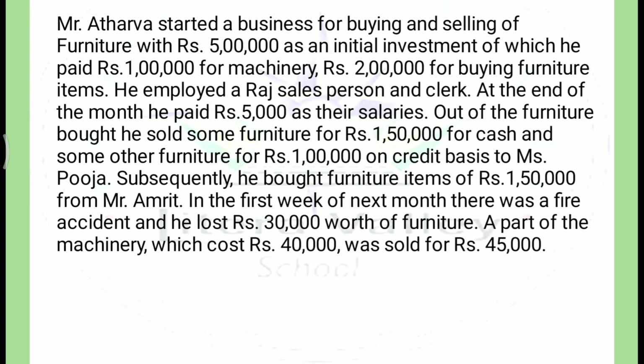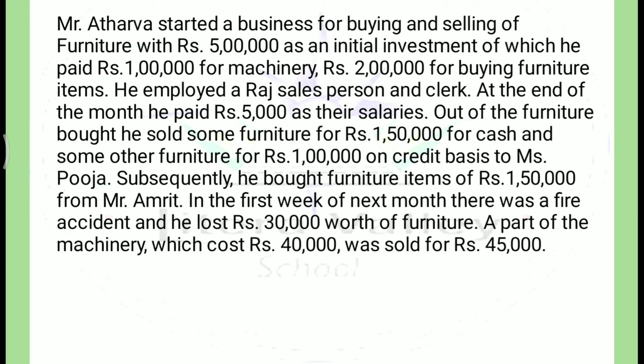Thereafter, you can see here that a part of machinery costing 40,000 was sold for 45,000. Mr. Atharv is not dealing in machinery; actually, he is a furniture merchant. So machinery was sold for more than its cost, and that will be termed as gain. When you have sold goods for more than their cost, the term is profit.